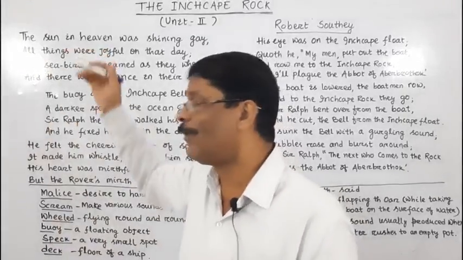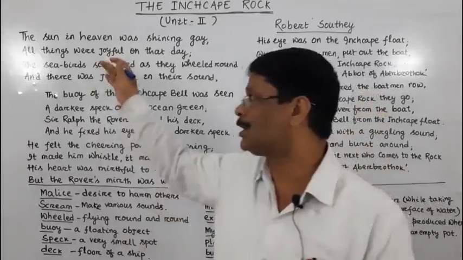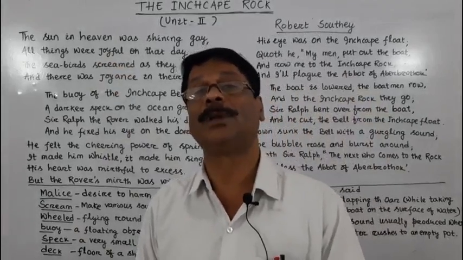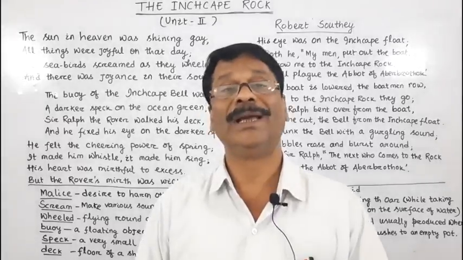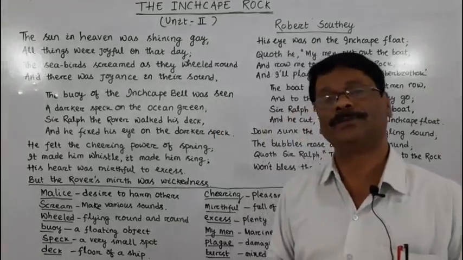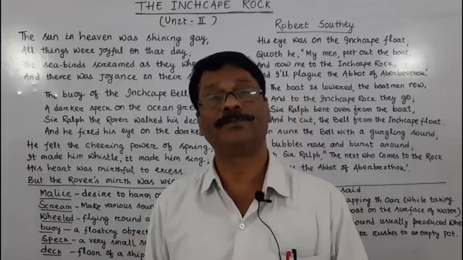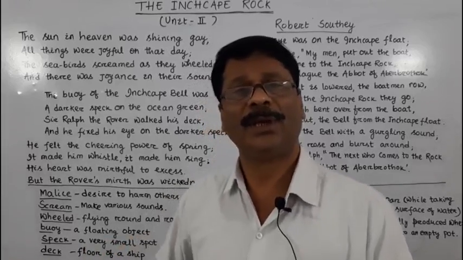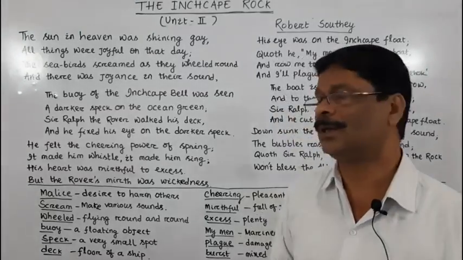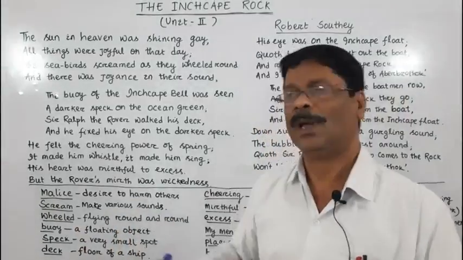So, what does the first stanza of this unit reveal to us? The first stanza reveals that Sir Ralph the Rover, a sea pirate, set out on a voyage on a fine day. On that day, the weather was nice, the sun was shining brightly in the sky, and everything seemed very beautiful.